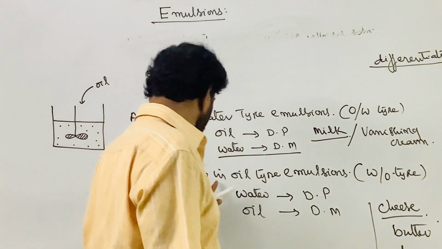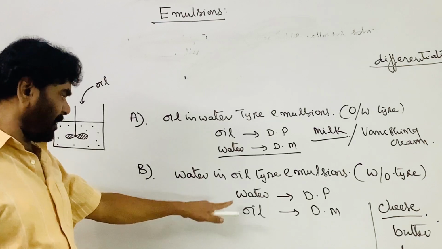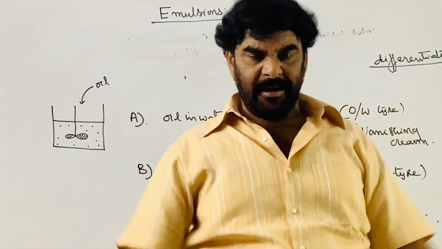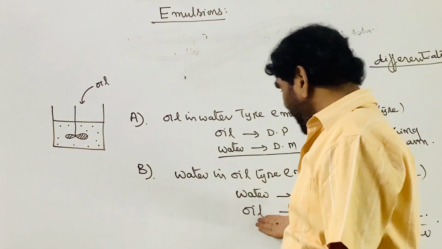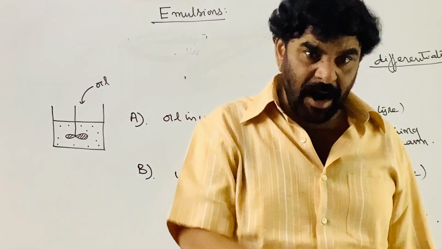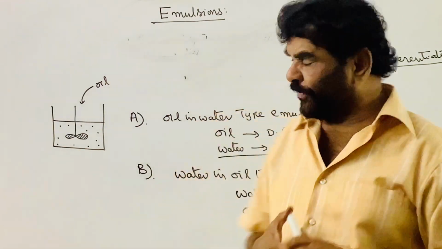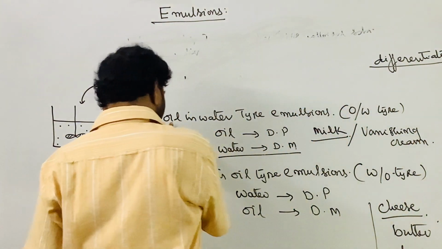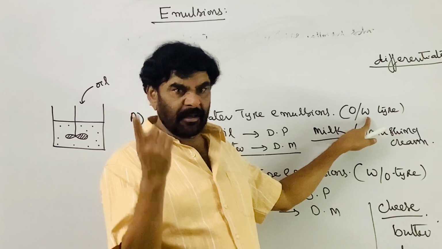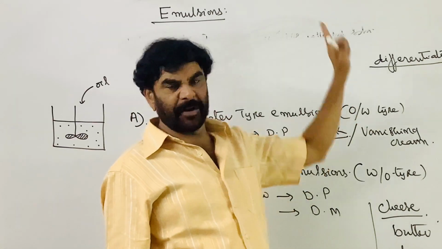Whereas the second category of emulsions is the water in oil type, where the main phase, the dispersion medium, is oil. Add oil and it will mix. If you add water, that will not mix. If it is an oil in water type emulsion, water freely mixes, and on addition of oil, separation takes place.